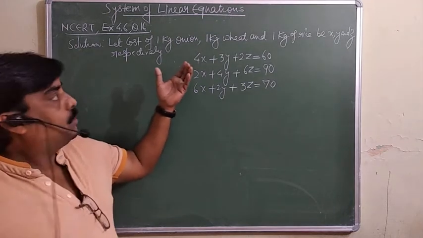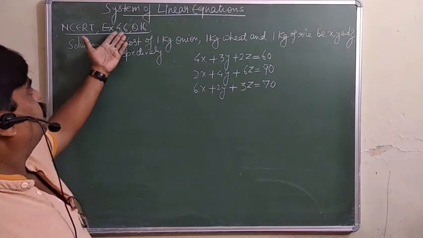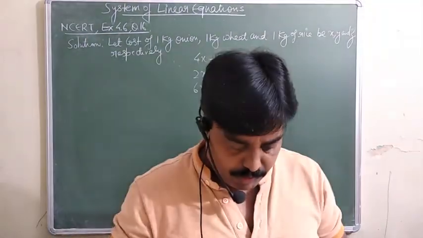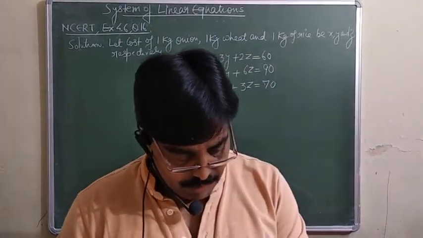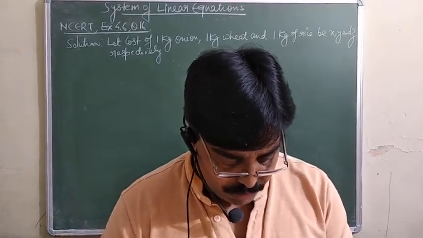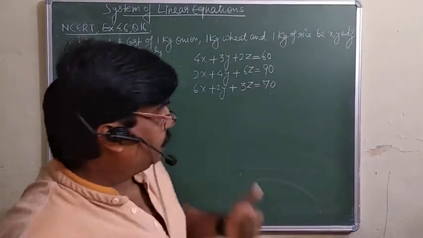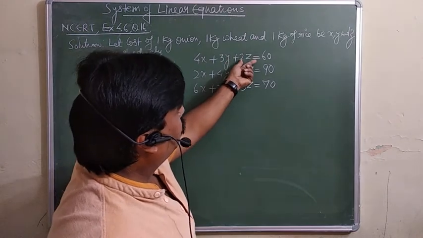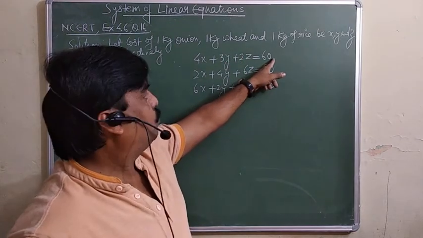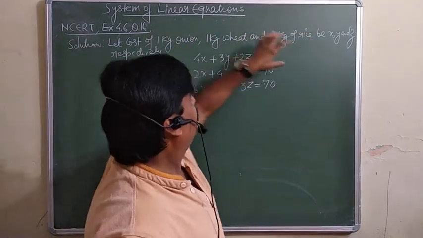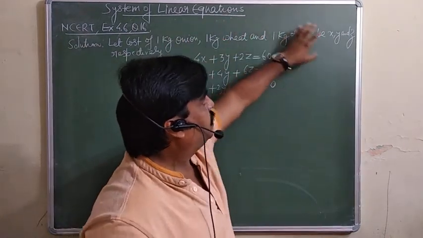This is one of the word problems I am taking from Exercise 4.6, question number 16 in your NCERT book. I am going to read out the question. The cost of 4 kg onion, 3 kg wheat and 2 kg rice is 60 rupees. We assume that 1 kg onion costs X, 1 kg wheat costs Y and 1 kg rice costs Z.